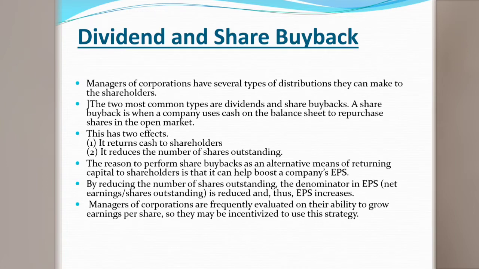Definitely there are two important advantages to the shareholders. Generally, through the open market, the shares of the company can be bought. The company can buy back its shares from the open market. So it returns cash to the shareholder. What does the shareholder get? If the company buys back shares in place of the dividend, or the shareholder sells the shares, they get a return as cash, and the number of shares outstanding is reduced. So a share received as a dividend can be bought and sold.